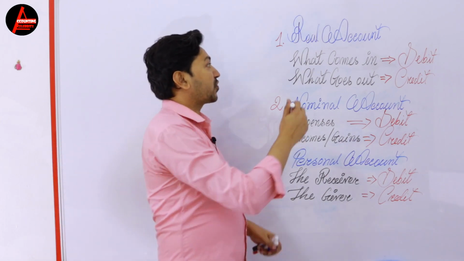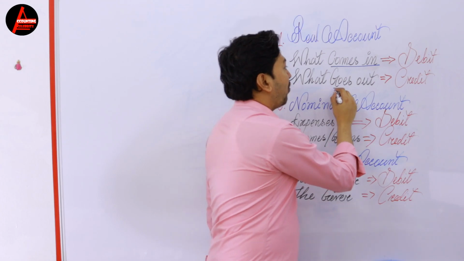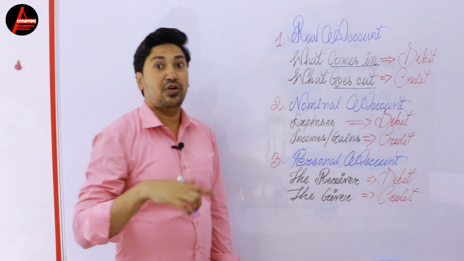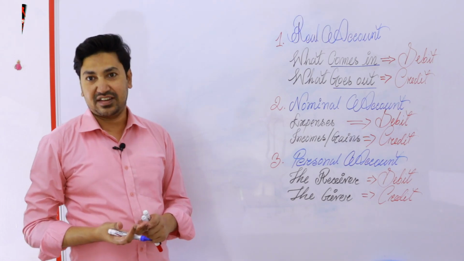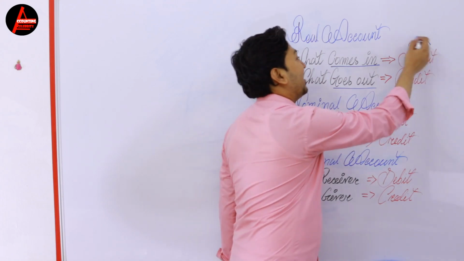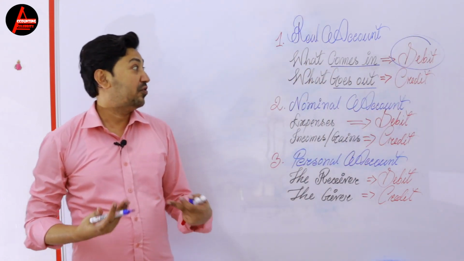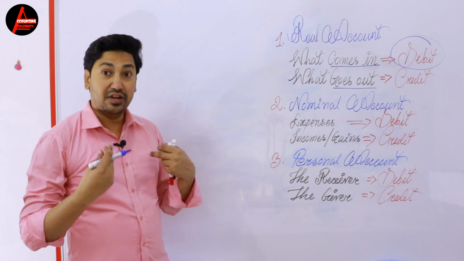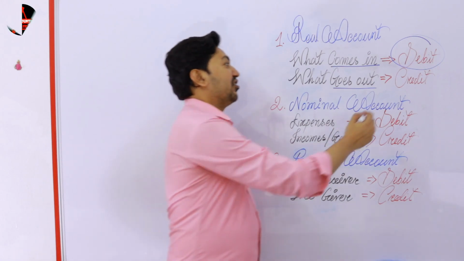So how asset comes in? If you purchase asset, if asset comes in your business, your asset will be debited. Okay, so how goes out, if you sell asset, your asset will be credited.